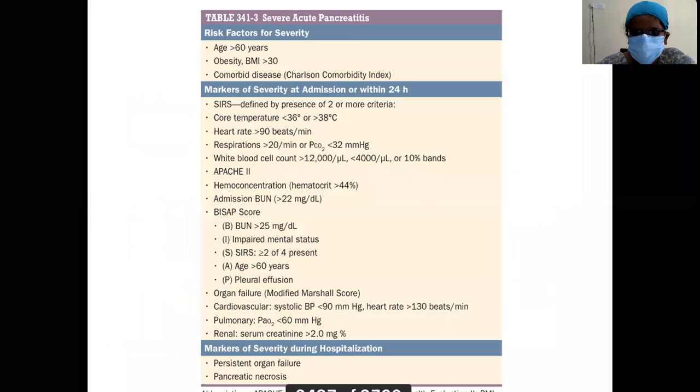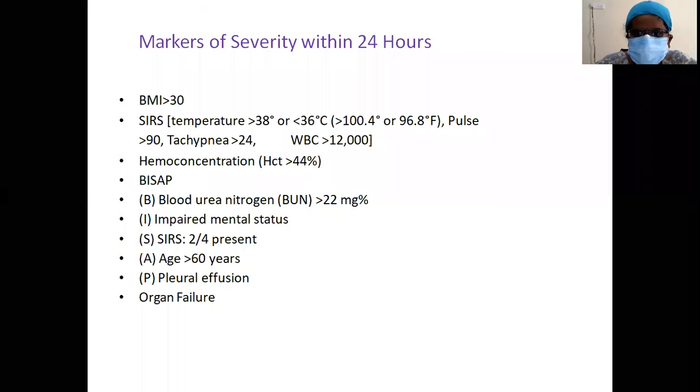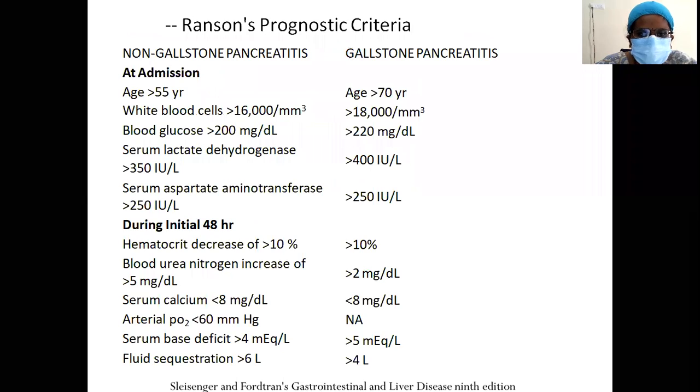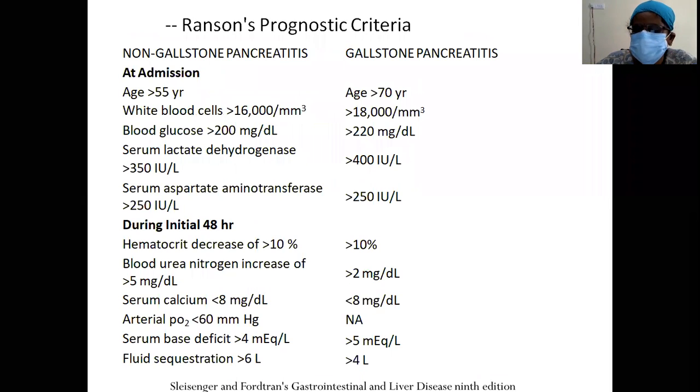When do you define it as severe acute pancreatitis? What are the markers of severity? And another important one is the Ransom prognostic criteria. Ransom score of 0 to 3 is mild pancreatitis, and more than that is severe pancreatitis.